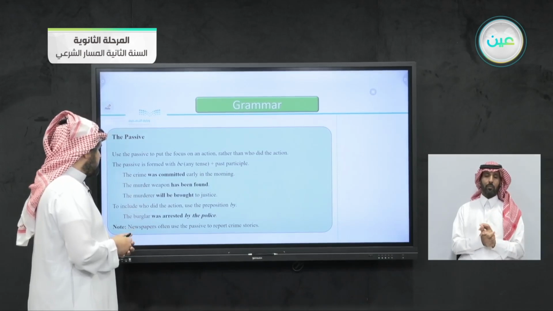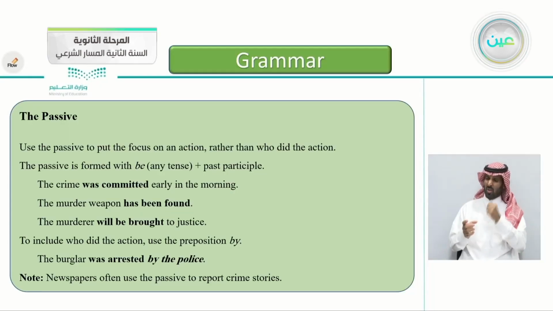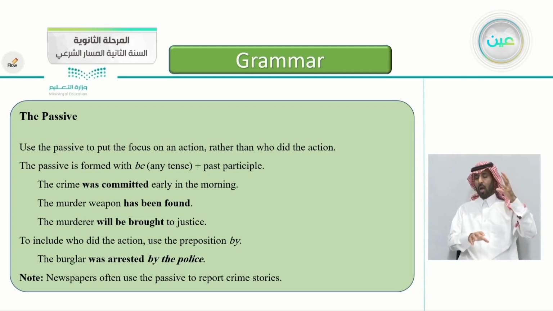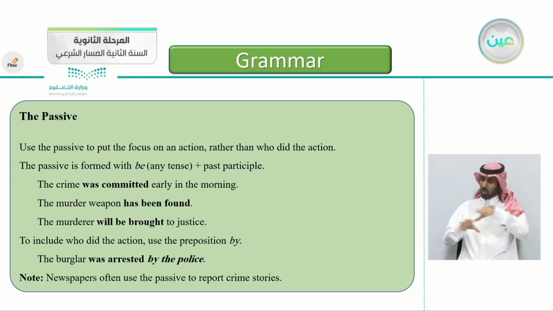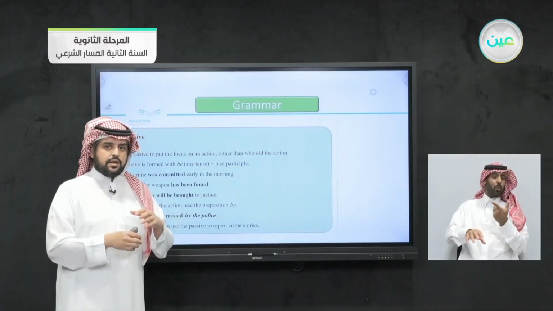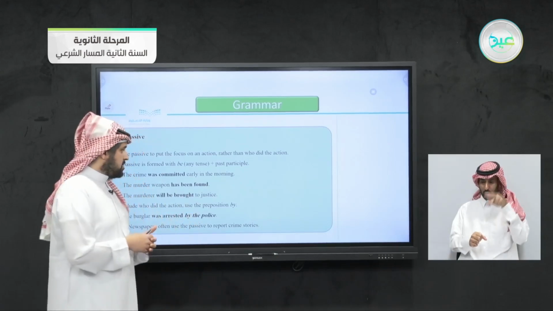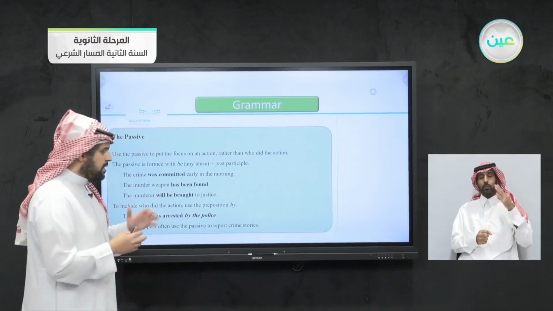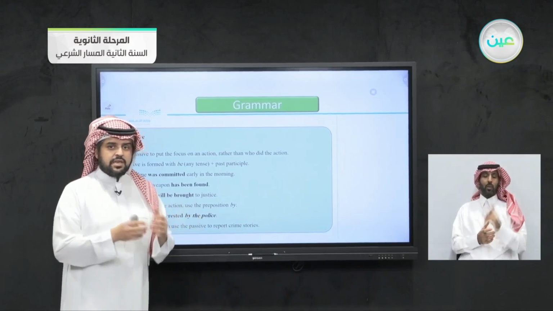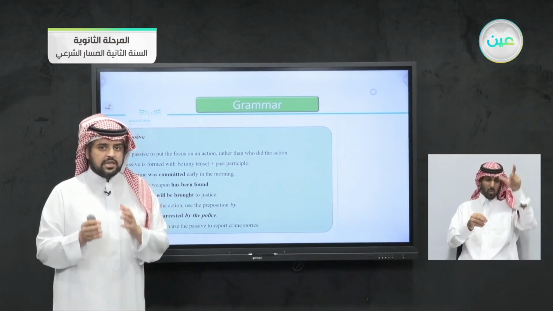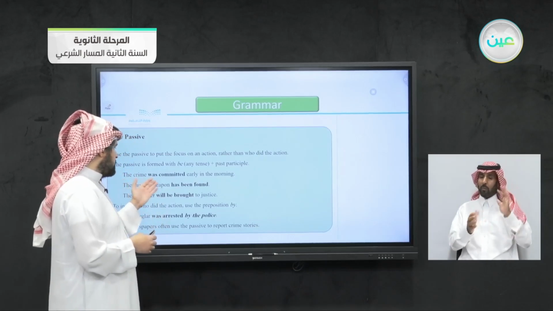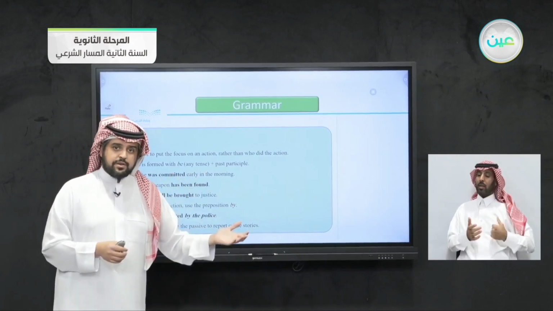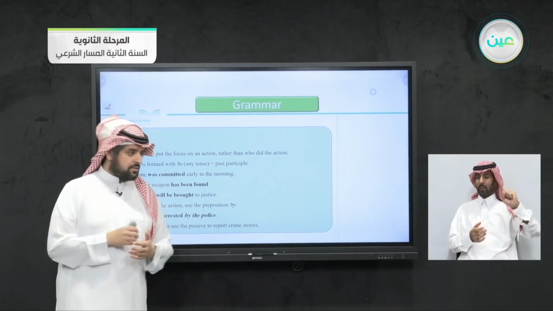Let's take some examples here. The crime was, this is a past tense, of course, of the singular. The crime was committed early in the morning. Was committed. So now we are focusing on the action rather than the person who did the action. And in the passive form, you can add the person or not. It's your choice because the focus is on the action. You can say the crime was committed early in the morning by the criminal, or if you don't want to add it, it's up to you.